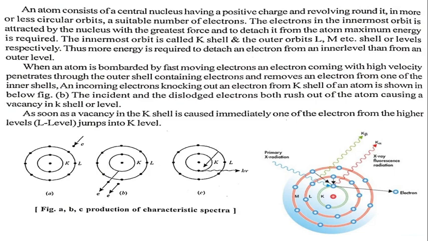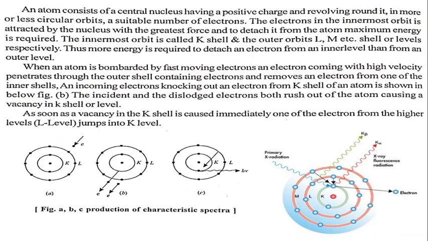And when this hole is occupied by the electron from the M shell, see in figure, that is the M shell, then K beta radiation will be emitted.